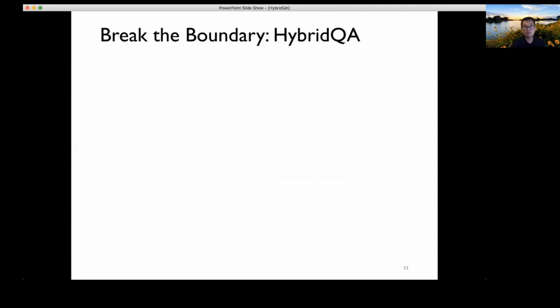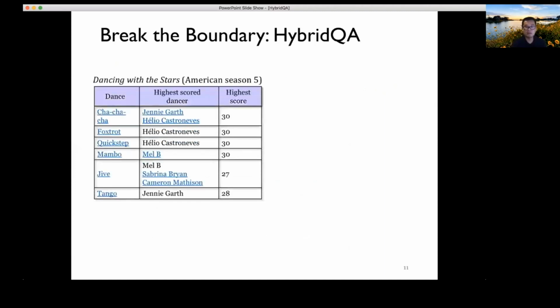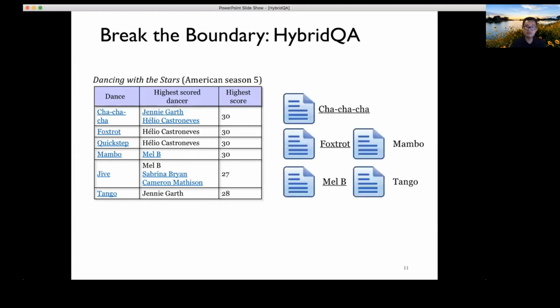All right, so how does HybridQA break the boundary? Like I said, a very important thing we did when we created this data set was that we actually linked the Wikipedia abstracts together with these different entries. So if someone asks a question, in addition to using the table, systems can also utilize the underlying Wikipedia articles to get an extended view of where the answer might be.